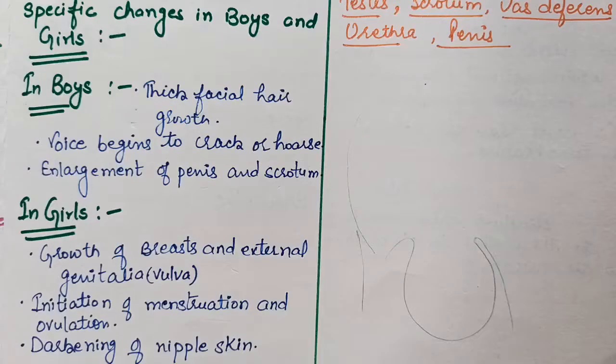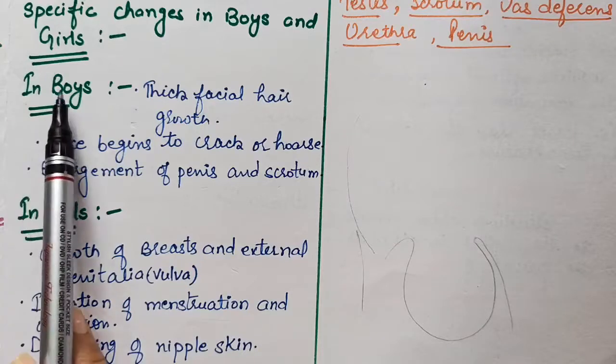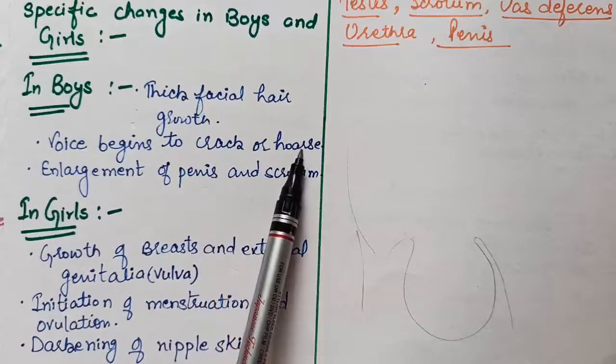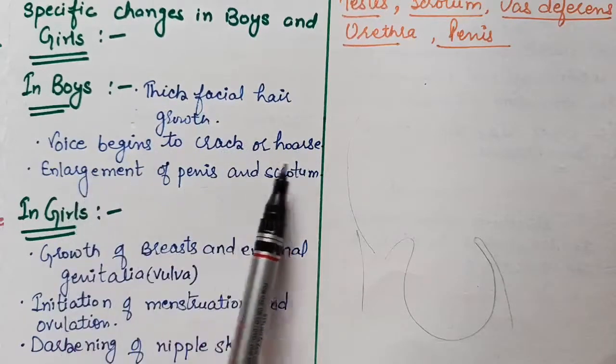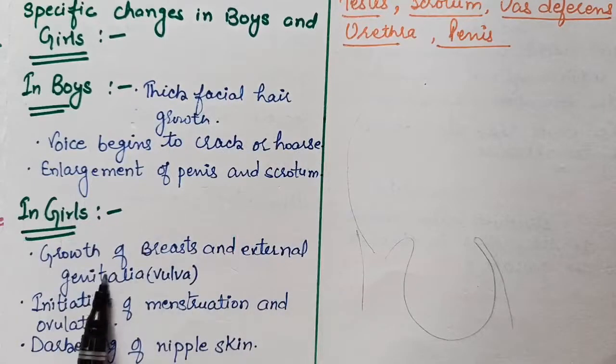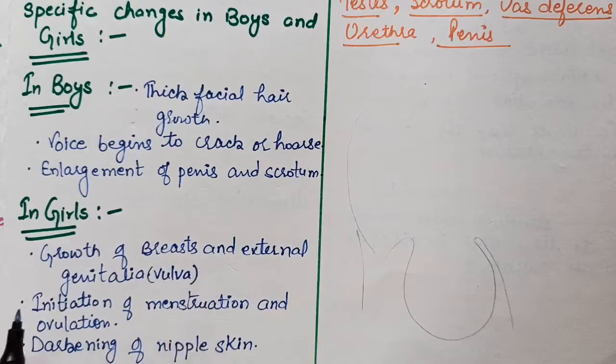Next are the specific changes that take place in boys and girls. In boys: thick facial hair growth, voice begins to crack or become hoarse, and enlargement of the penis and scrotum. In girls: growth of breasts and external genitalia, that is the vulva, initiation of menstruation and ovulation, and darkening of nipple skin. So these are the specific changes that take place in boys and girls.